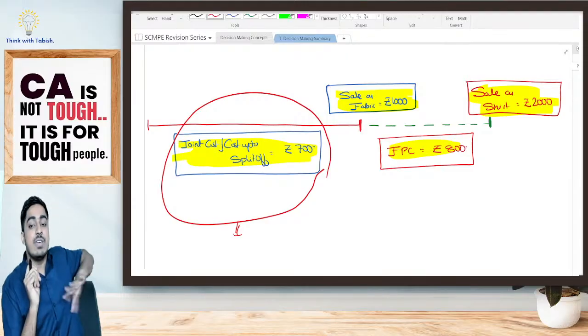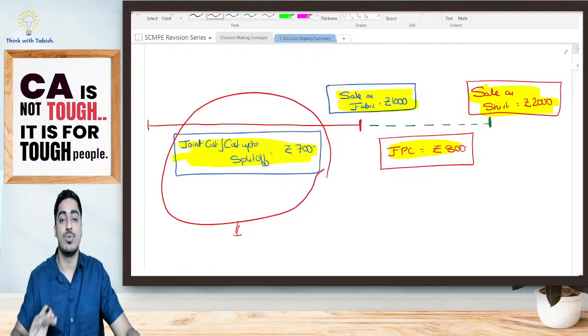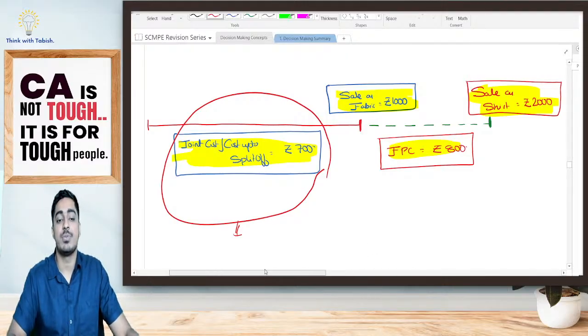So whatever cost I have incurred already in my past, it is irrelevant. It is my sunk cost. So it is irrelevant for my decision making. Is it clear, everyone? So the first decision is over. That is my sell or further process decision.